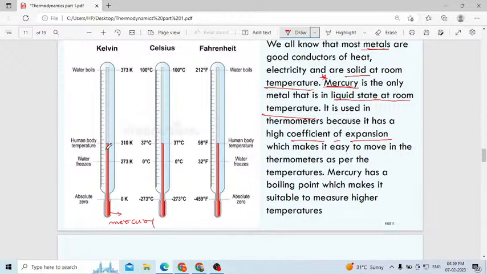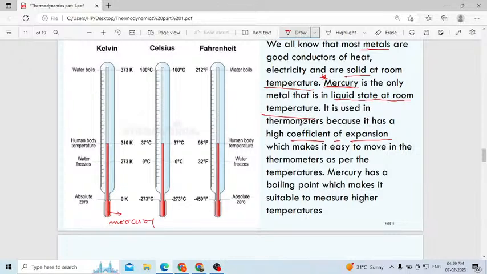Mercury can expand, meaning the expansion of mercury will be more compared to other metals. Can iron expand? Even iron expands when you heat it, but compared to mercury, we can't get iron in liquid form at room temperature.